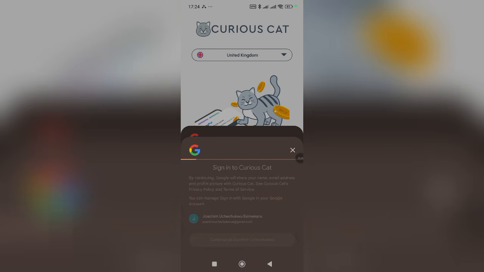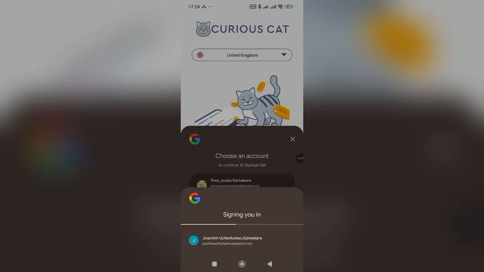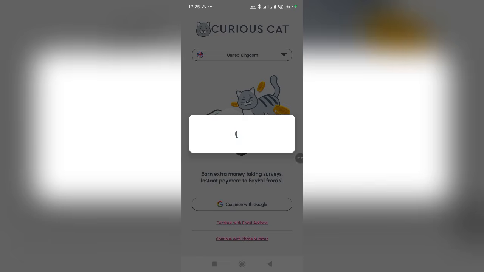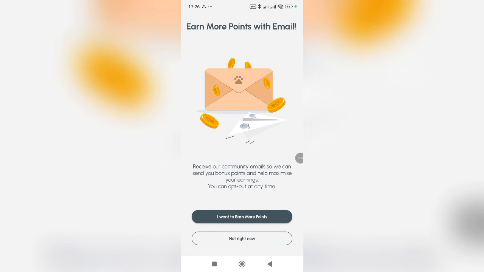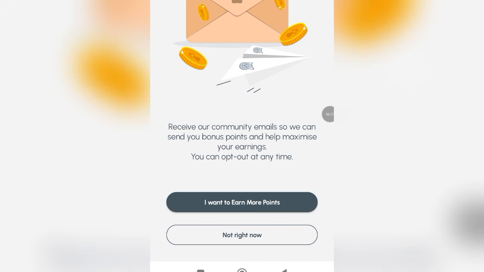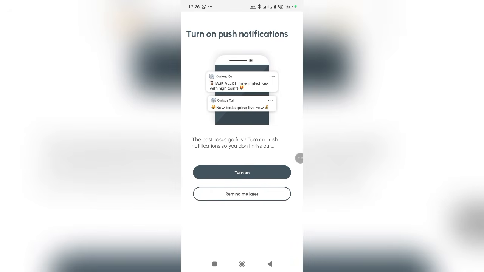So you need to follow this process for you to get it right. I know what I'm saying. As you can see right now, we are being logged into our account. Receive our community email so we can send you bonus points and help maximize your earnings. You can opt out at any time. Earn more points with email. So you can see I want to earn more points. You are going to be clicking on that. Don't click on not right now. Click on I want to earn more points.